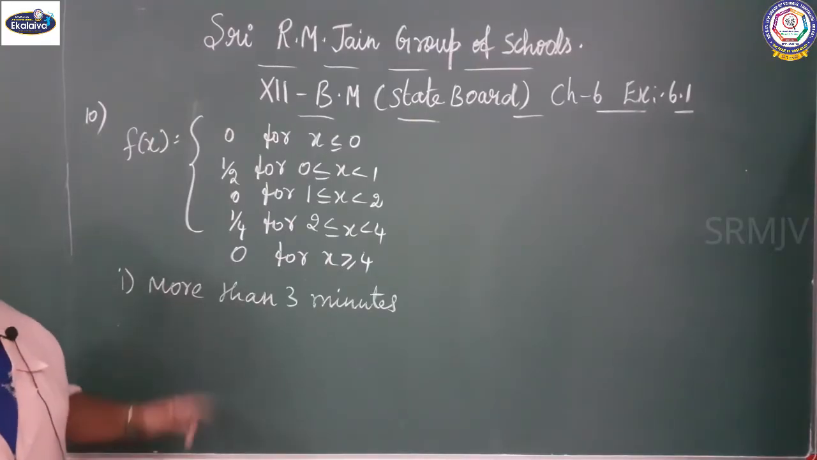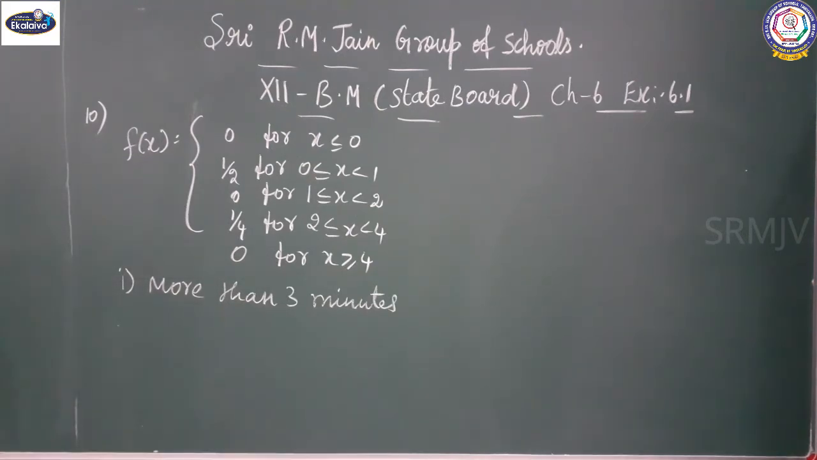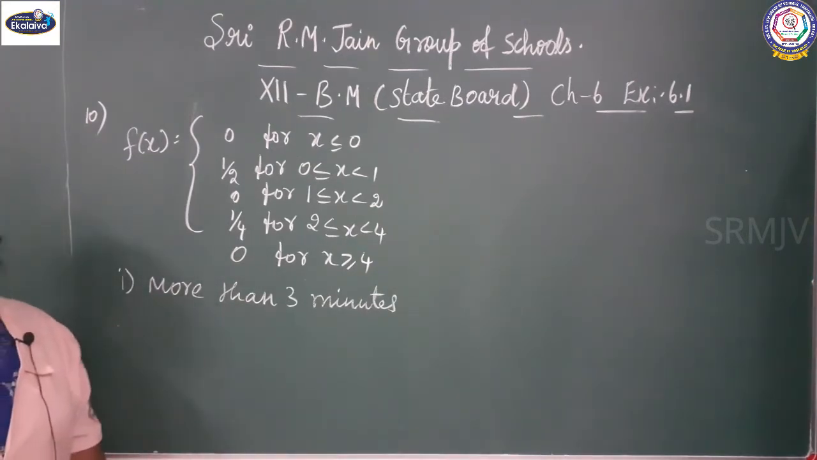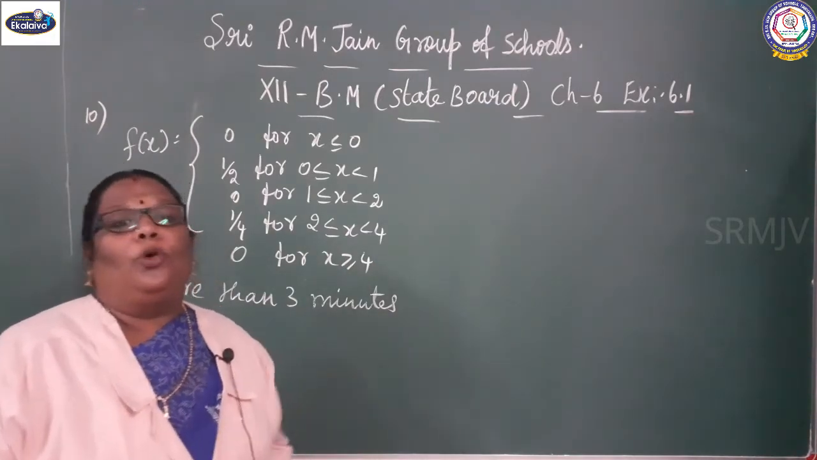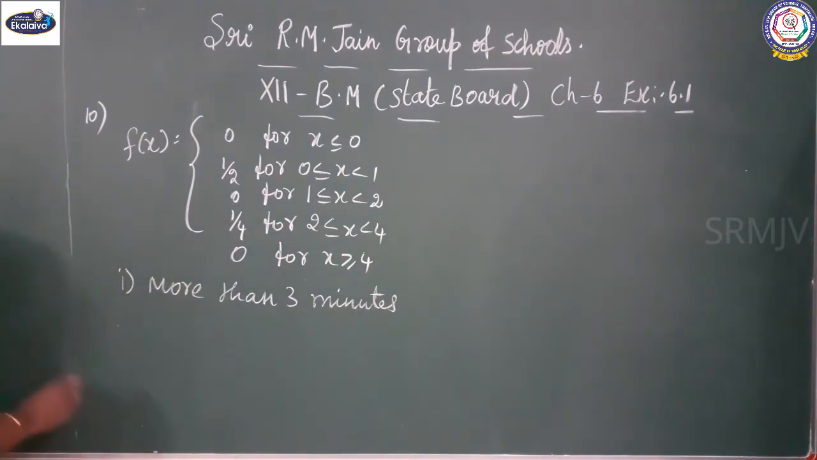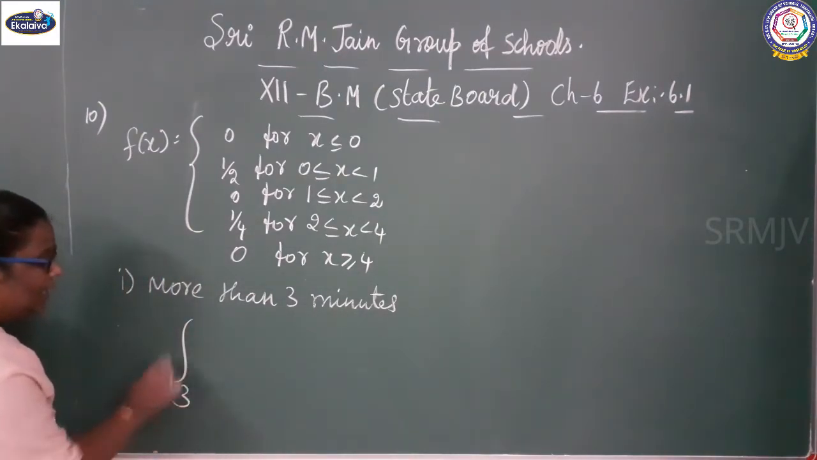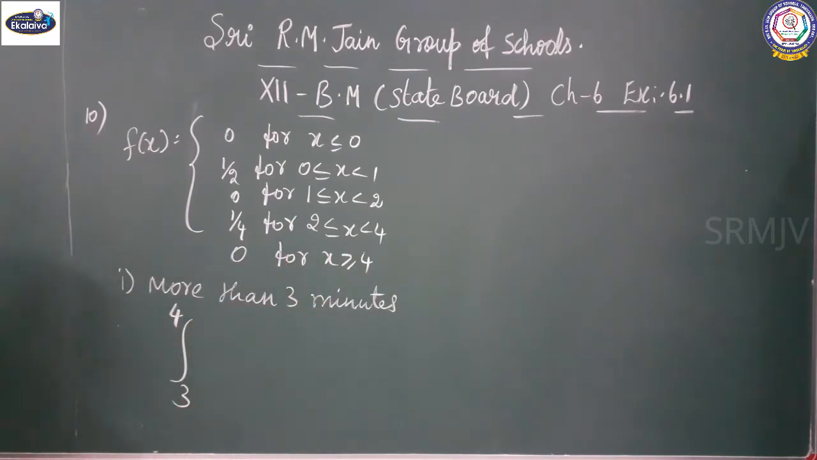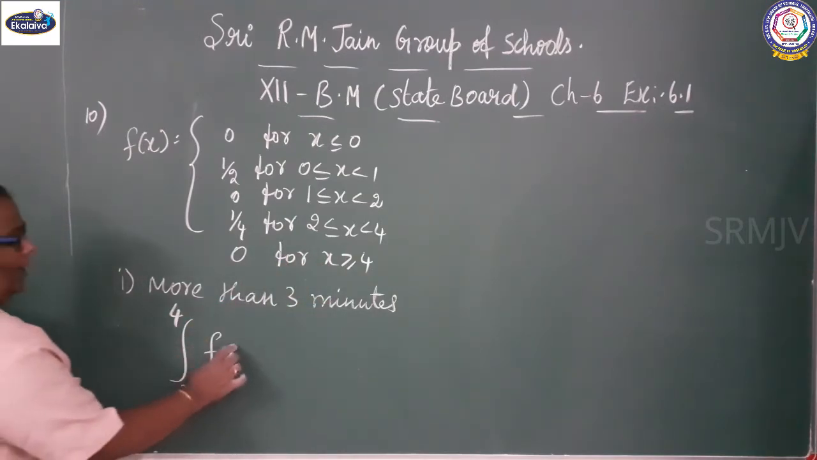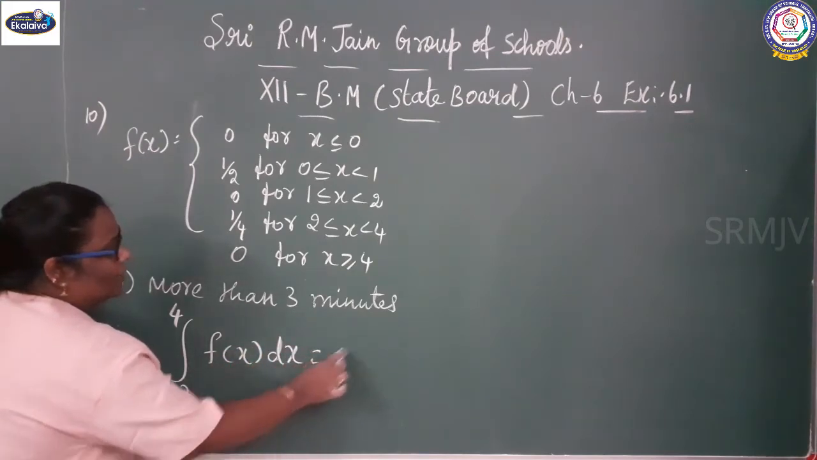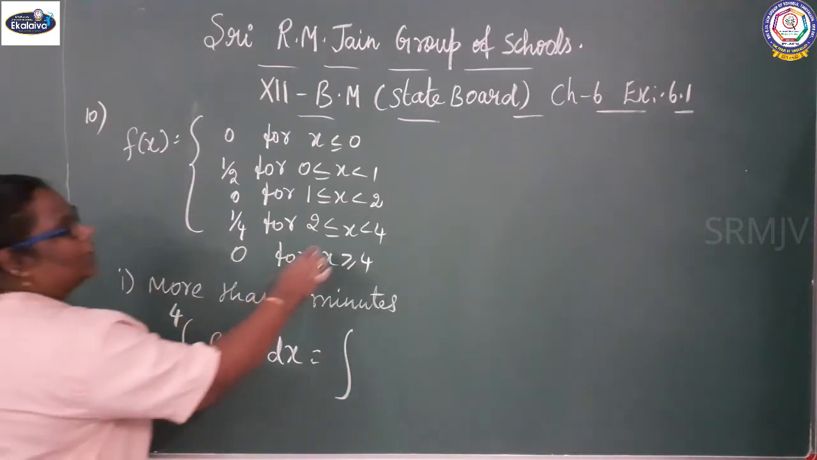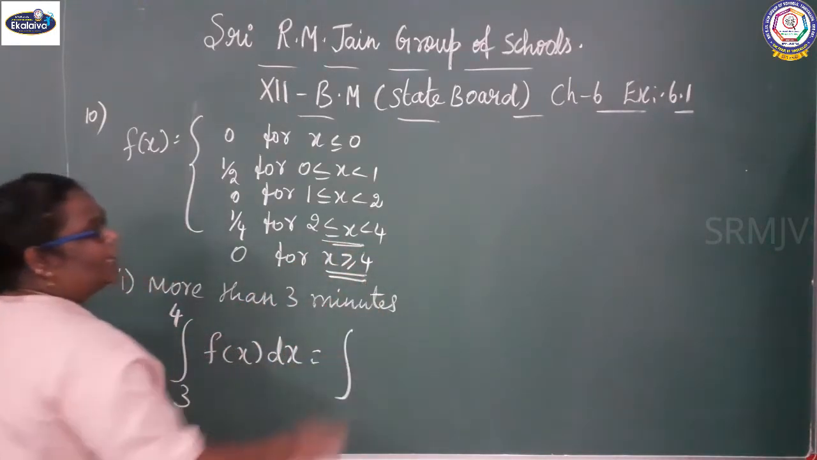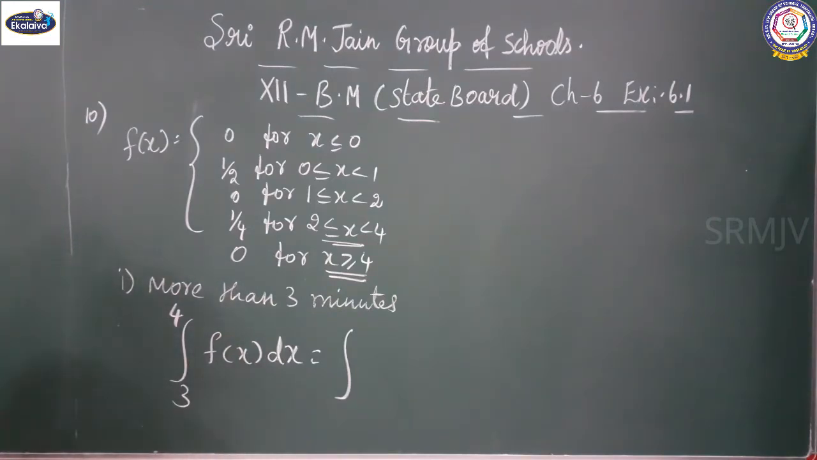See the first subdivision: the probability that a person will have to wait for more than 3 minutes. The integral from 3 to 4 of f of x dx. You can choose two ranges, 3 to 4 and x greater than 4.